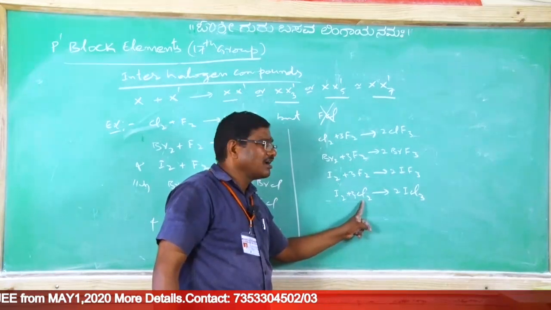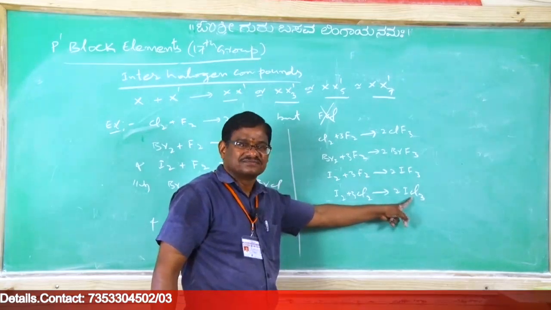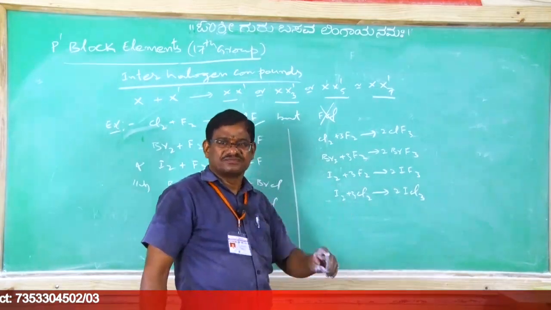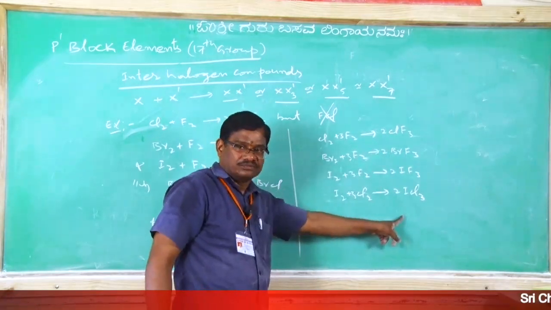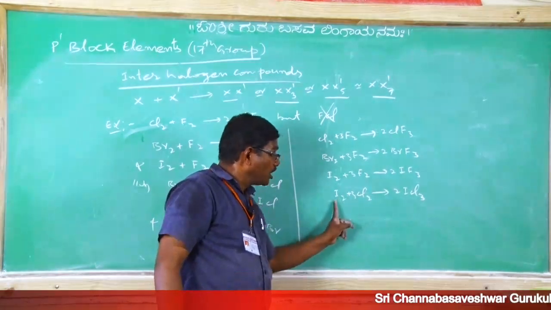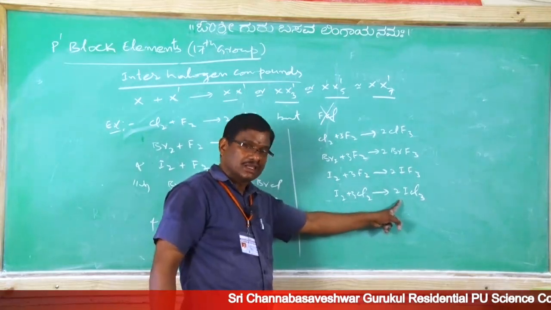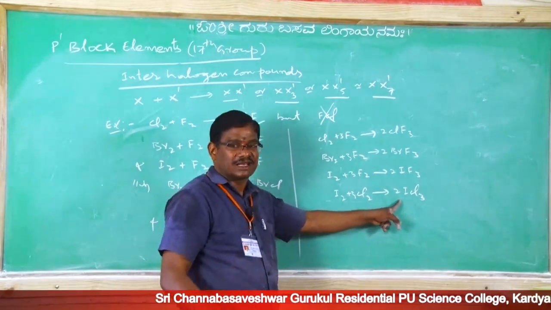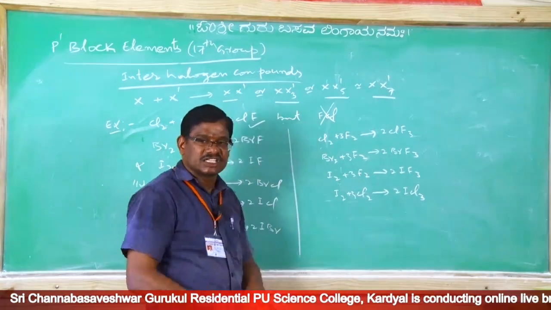But BrCl3 and such, the stability is less, meaning the size variation matters. Iodine reacts with chlorine to give this one, and these are stable forms. Technically, if we want to prepare it, Br2 plus 3Cl2 to give 2BrCl3, the possibility is there, the provision is there, but the stability is not much. Clear? Now trihalides are in this way.